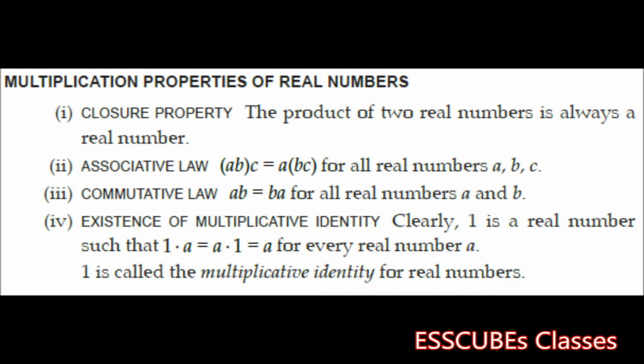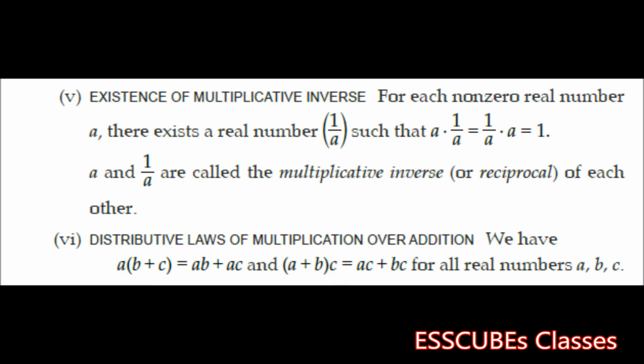There exists a multiplicative inverse as well. For each non-zero real number a, there exists a real number 1/a. What do I mean by this? I actually mean if I multiply a with 1/a or 1/a with a, in either of the cases we'll be getting the result to be 1. Thus, a and 1/a are called multiplicative inverse, or more commonly we call it the reciprocal of each other.